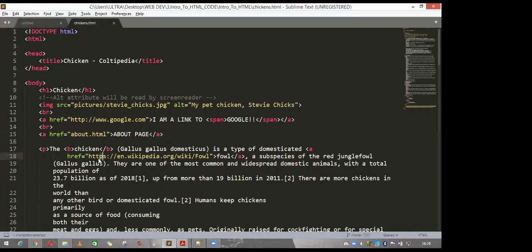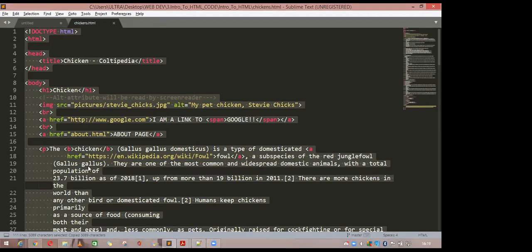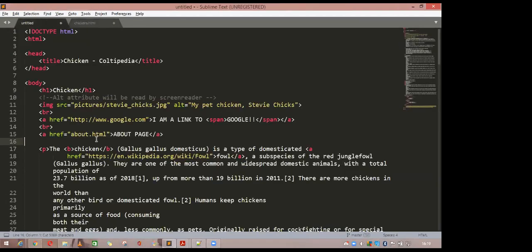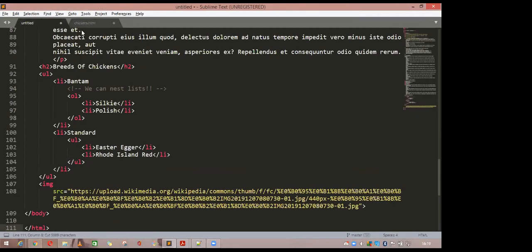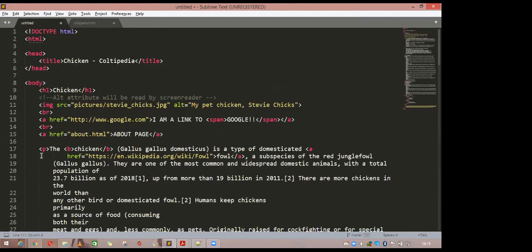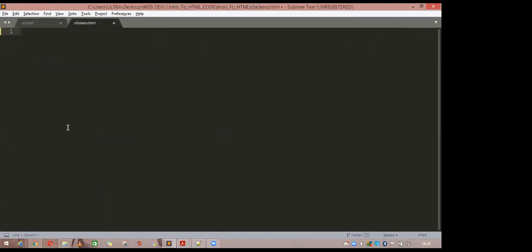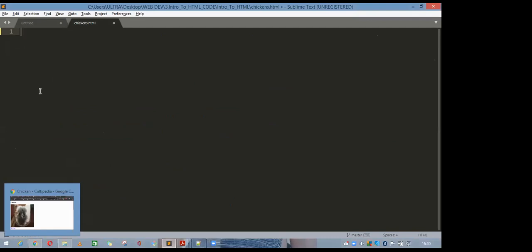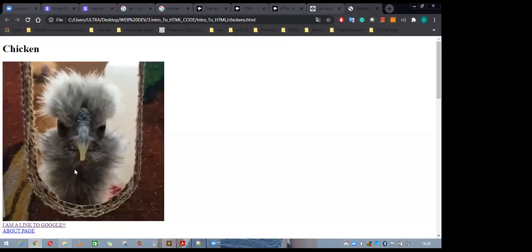So suppose this is my first page. I am just cutting it here and pasting it here, because there are a lot of topics I have to cover, so I'm not going through all of this one by one. I am just copying and pasting here so that you can see what is changing. So first I will go to the P tag. Before that, I have to cover something else.